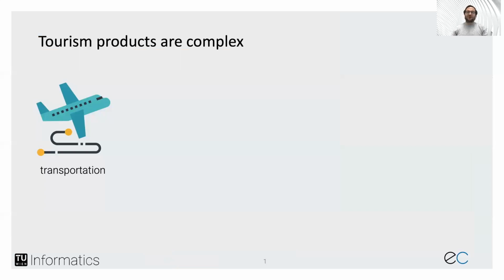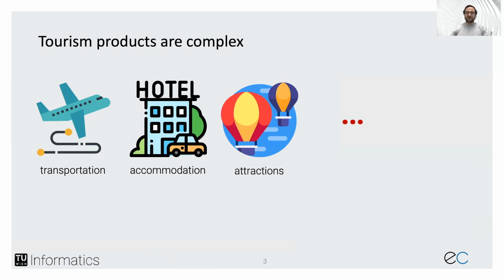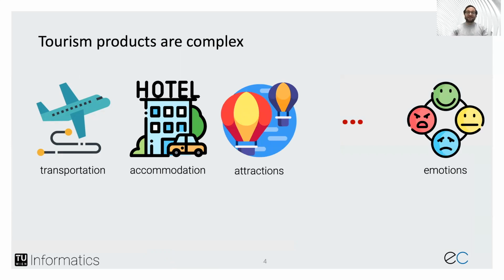Tourism products are rather complex. They usually combine many other items such as transportation, accommodation, attractions, and more. And they are highly related to emotional experiences. Furthermore, they bear high consumption costs.